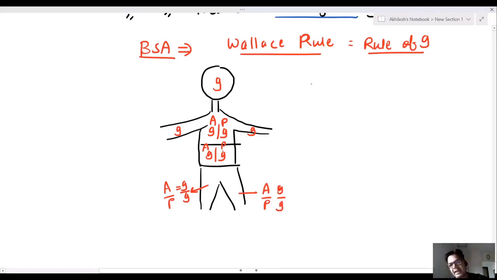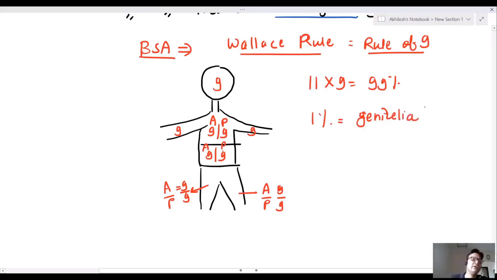So we can see there are 11 nines. This one has no anterior or posterior, only 9. Anterior 9, posterior 9, anterior 9, posterior 9. There are 11 nines I have written. 1% is for genitalia. This is known as the rule of 9.